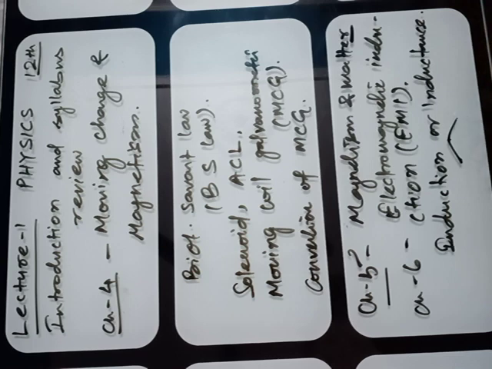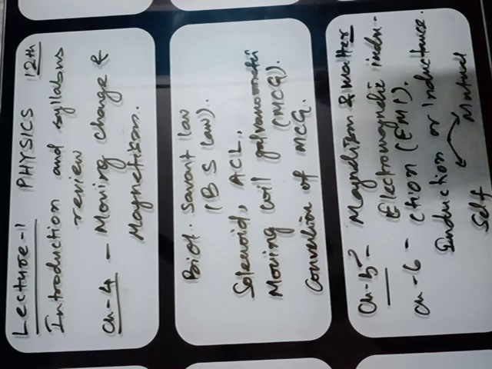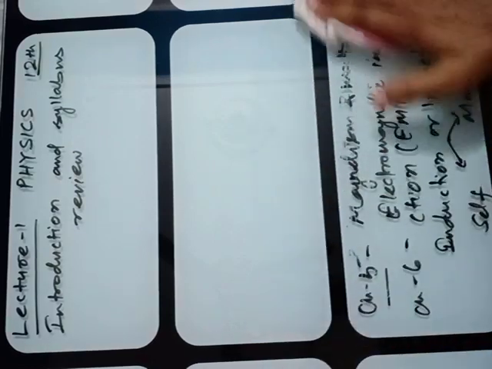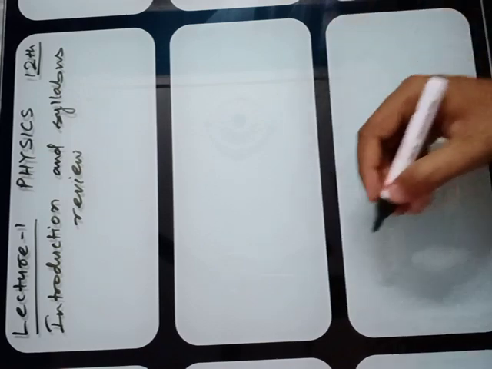The two types are self-induction and mutual induction. This is chapter number 6, the electromagnetic induction. In the last part of this chapter you have to study about the generator, AC generator.